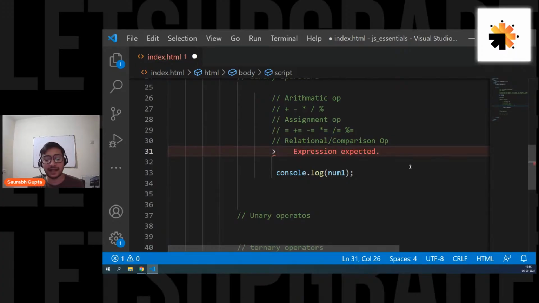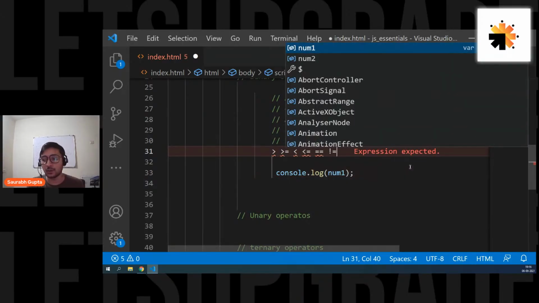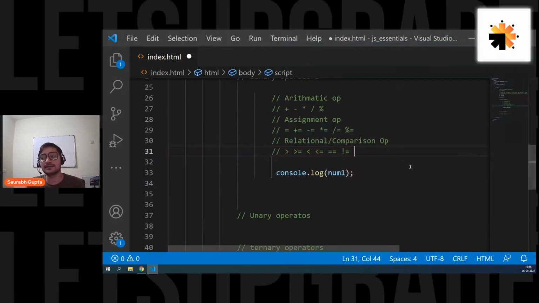So you have greater than, equal to, less than, less than or equal to, equal to equal to, and not equal to. These are the operators that you have in your relational category, and these are the operators that you can use for comparison. So now let's see how they work.